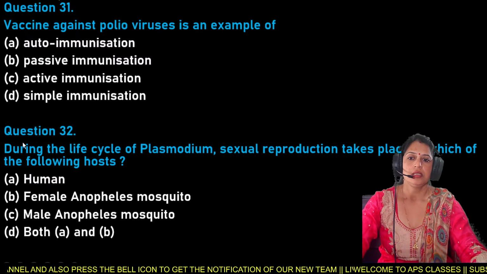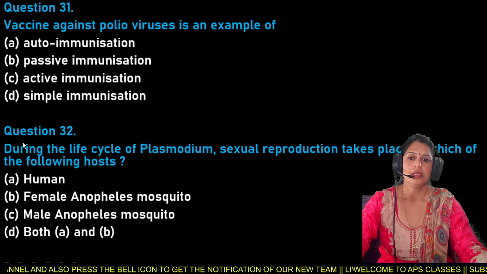Now shift to question number 32: during the life cycle of Plasmodium, sexual reproduction takes place in which of the following hosts?